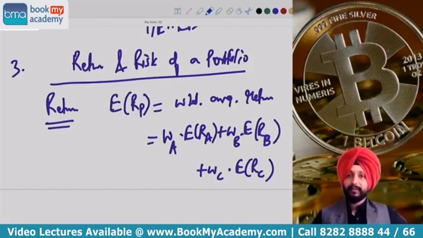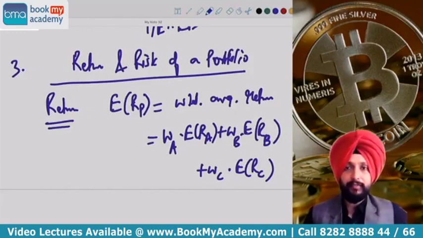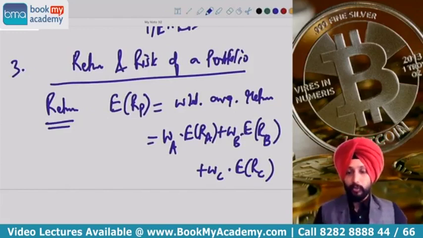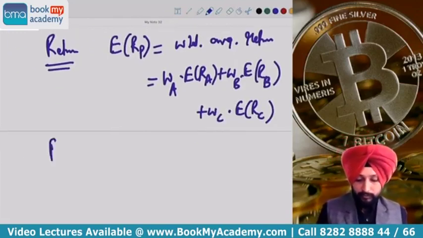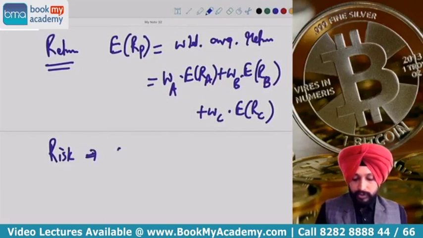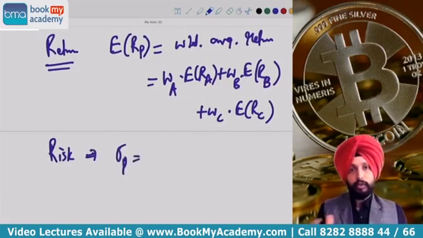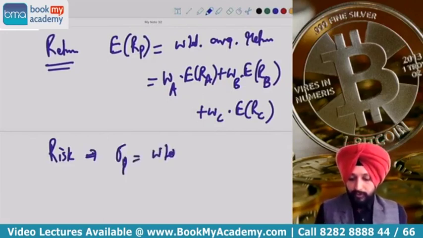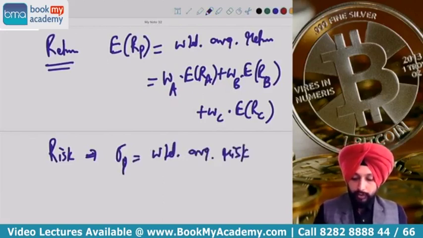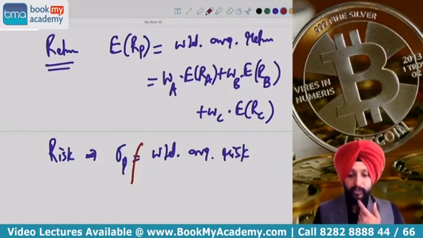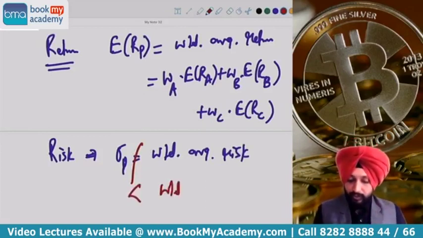Tell me, is this fine? Return computation was never difficult. What is difficult is risk calculation. How do we calculate risk? Which is sigma P of the portfolio, standard deviation of the portfolio, is equal to weighted average risk. Can I say that? Then I told you no, this is not correct. Sigma of the portfolio is not equal to weighted average risk. It is less than weighted average risk.